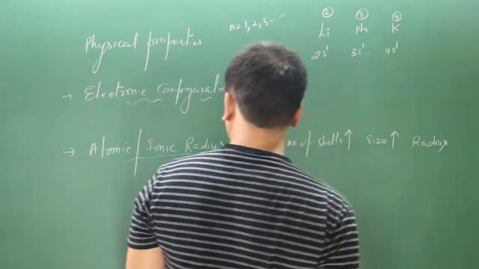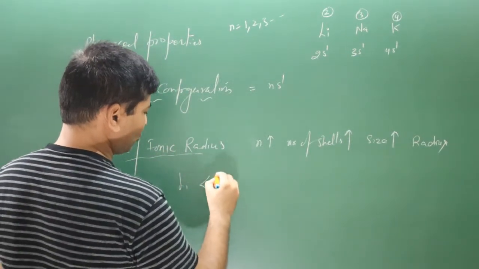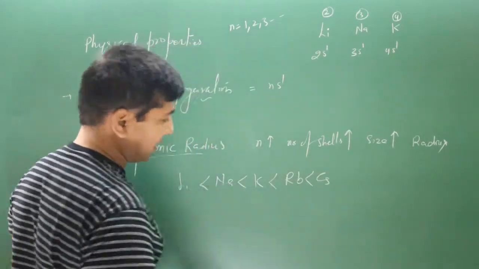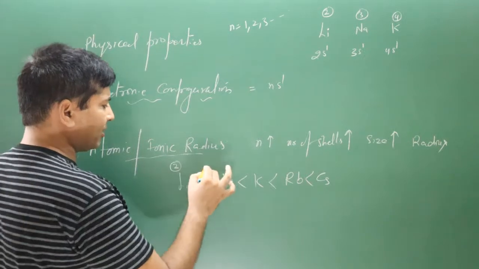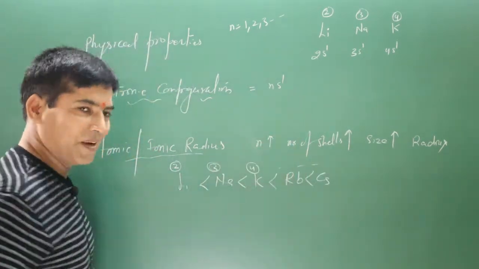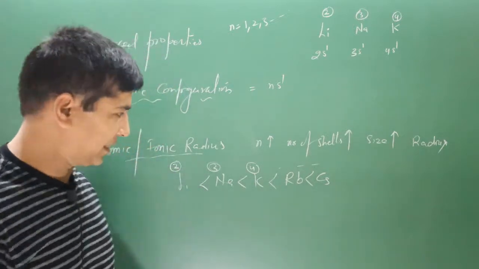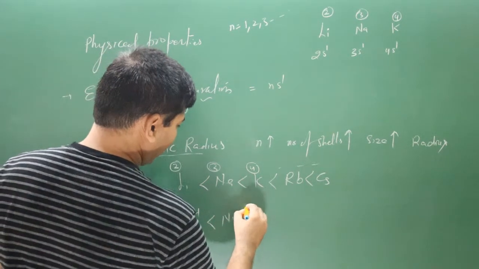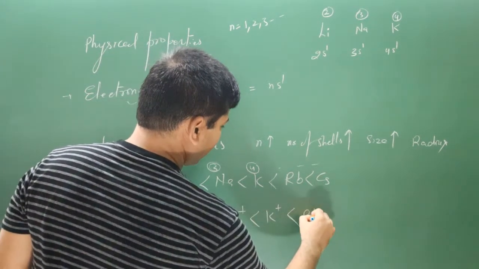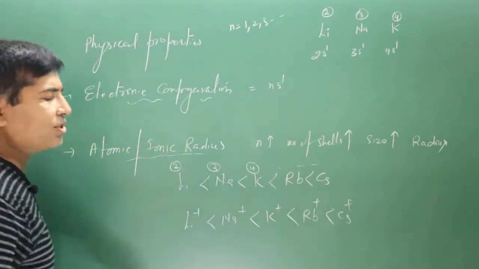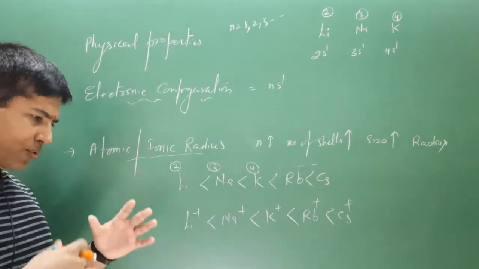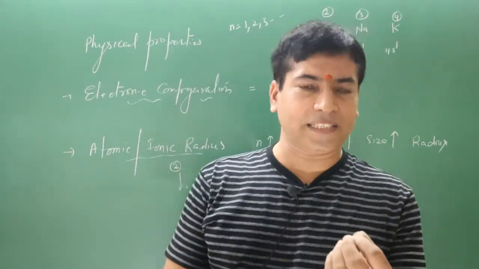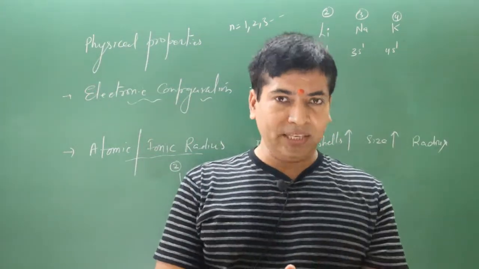So you can see, let's say we have lithium, sodium, potassium, rubidium and cesium. This is the order we get because these are present in the second period, third, fourth, and so on. So as n value increases, their size also increases. Same is the case in ionic radius also: lithium ion, then sodium ion, then potassium ion, then rubidium ion, then cesium ion. The same trend is found in ionic radius also. Now a question arises here: if we have to compare atomic radius and ionic radius, which one is larger?